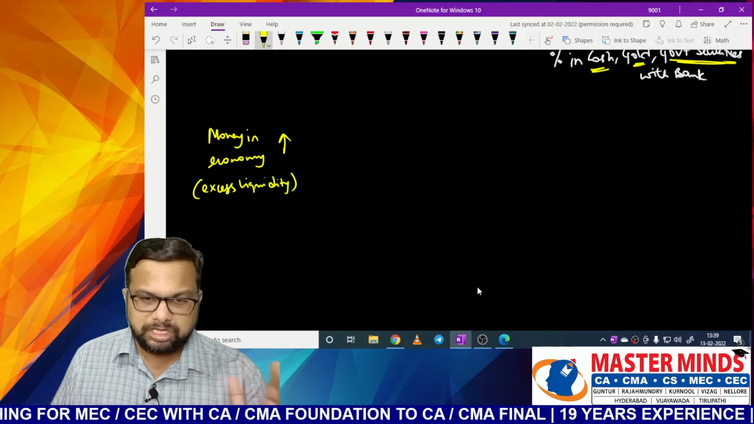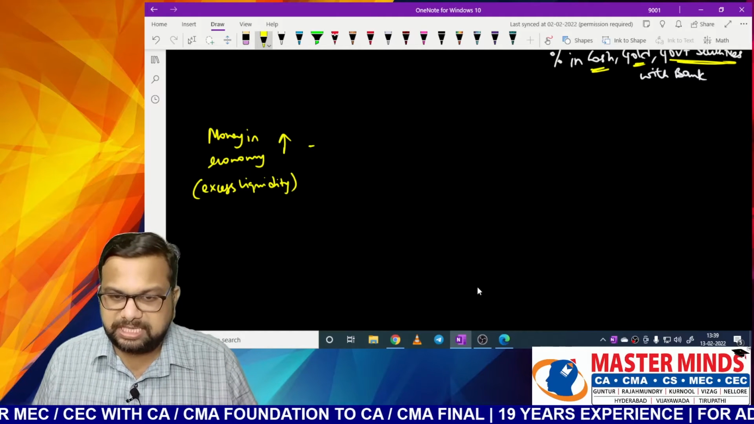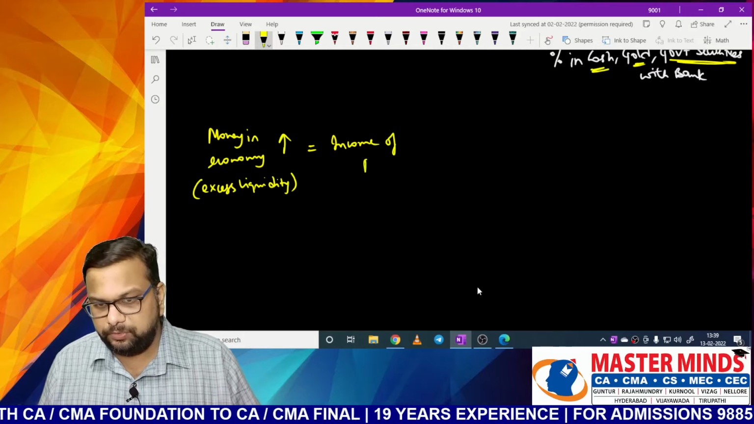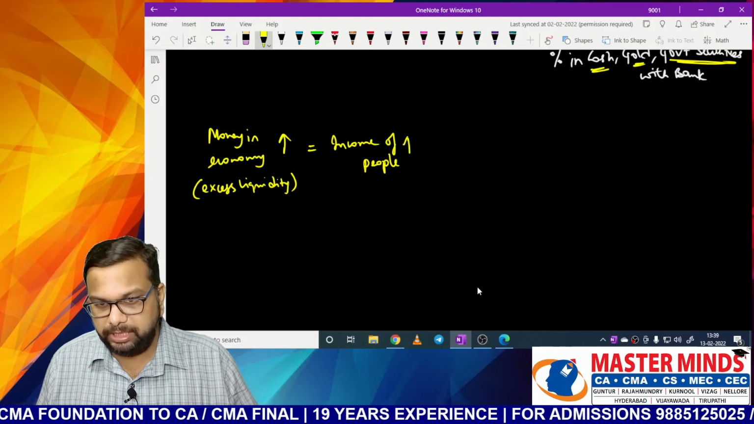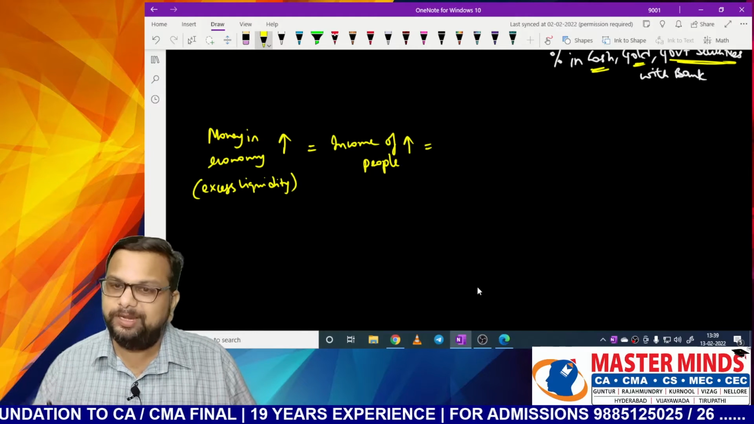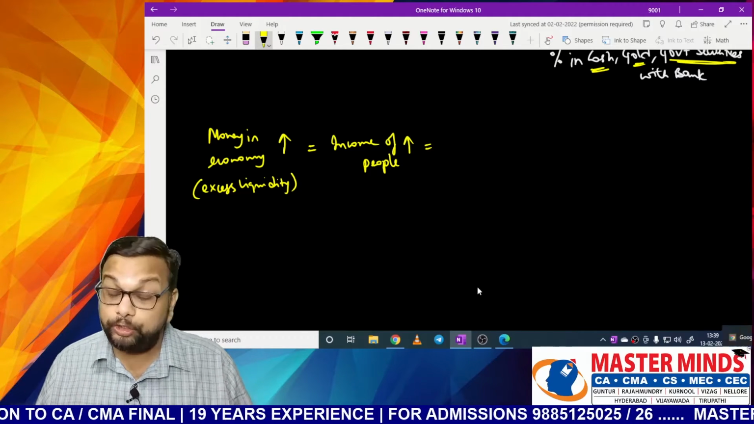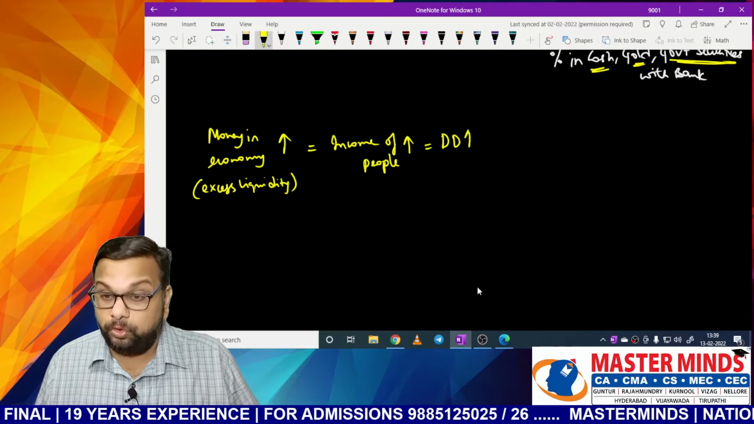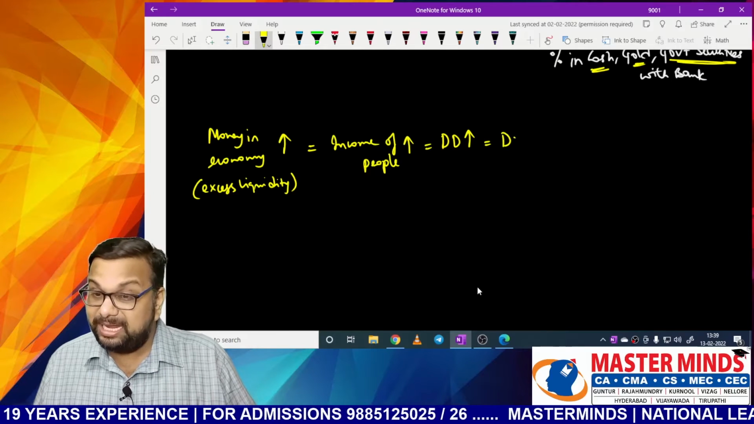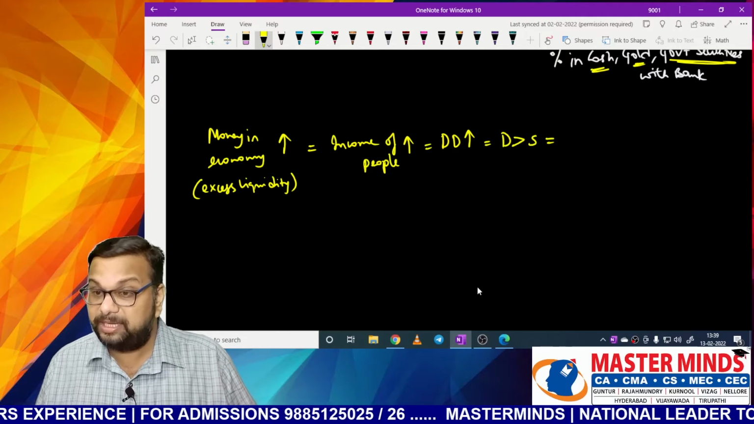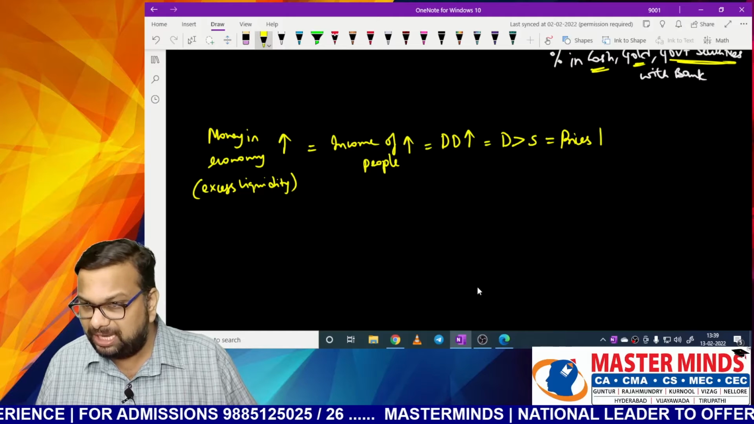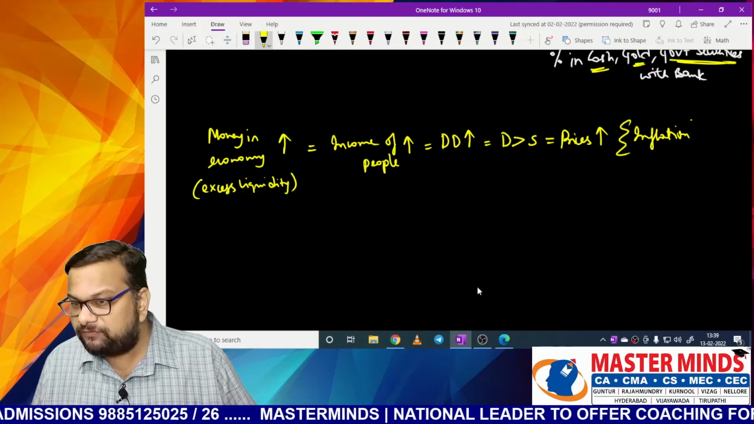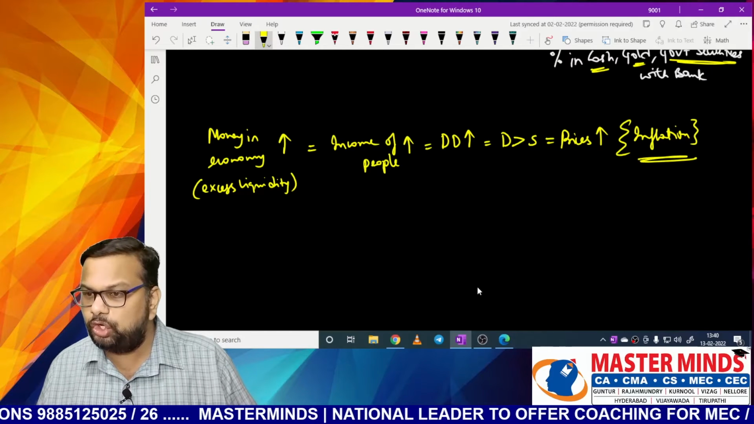So I'm just talking from consumer point of view. If the amount of money in an economy is high, what will happen? Income of people will be high. When the income of people is high, they are not going to sit idle, right? What we will do? We will demand more goods. Demand increases. When demand increases, demand will be greater than supply. That means what will happen? Prices will increase. This is nothing but inflation.